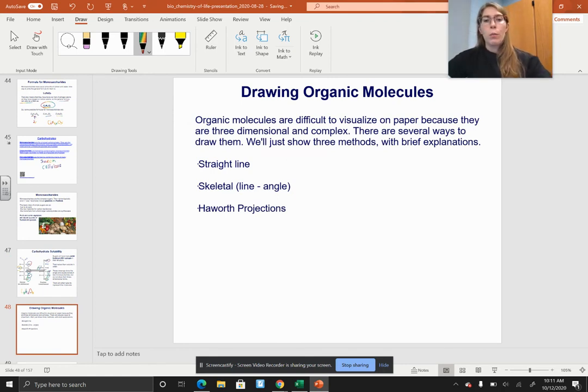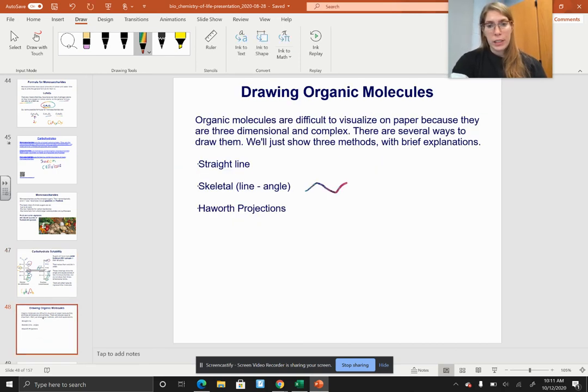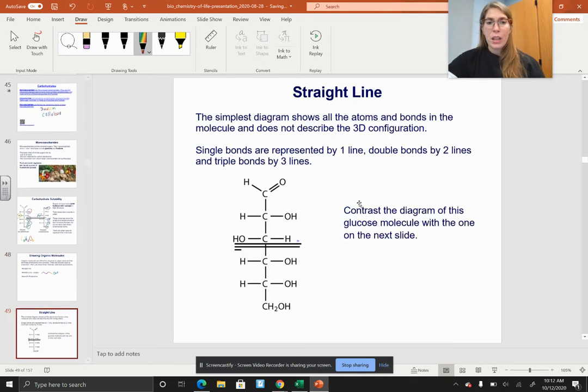When we're drawing organic molecules, sometimes they're difficult to visualize on paper because they are three-dimensional and super complex. So we have the straight line, which is these guys. You have skeletal, which could look like this. And the Haworth projections, which we'll show you in a hot minute. So this is a straight line. I'm kind of floating through these a little quickly because this is not something that I'm super quizzing you on, but it does help to know that these things don't just occur flat in your body. They are three-dimensional, but there's only so many ways that we can display them on paper.